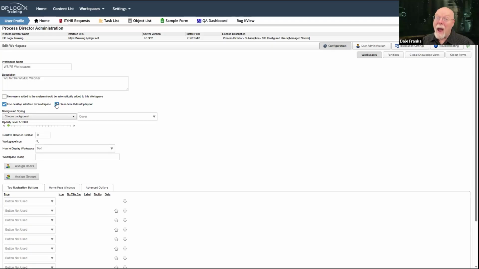That's to solve everybody's problem, because every time you change the desktop layout, it saves a personal default layout for you as an end user. But you can override that by just clearing the default desktop layout. And that will affect all of your users.